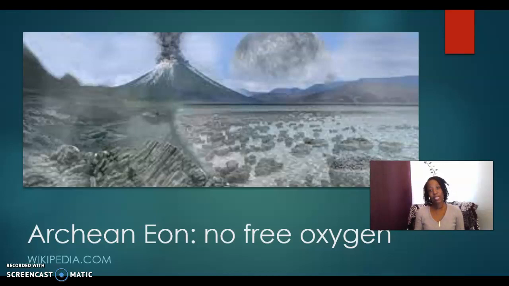Our fun fact about the Archean eon, and it also includes the Hadean eon, is that these first 2 eons are believed to have sustained frequent meteorite impacts. So the Earth is getting hit consistently with meteors during these first 2 eons.